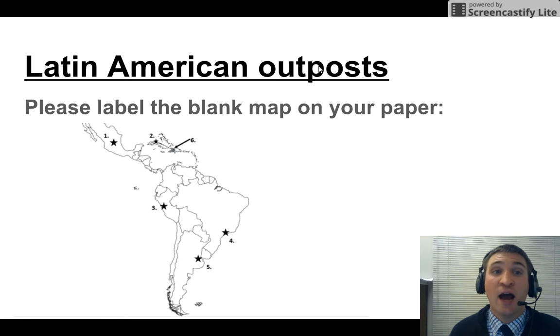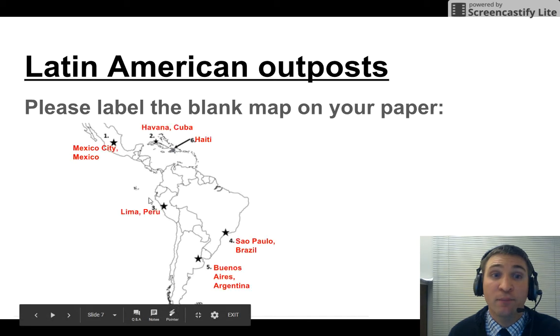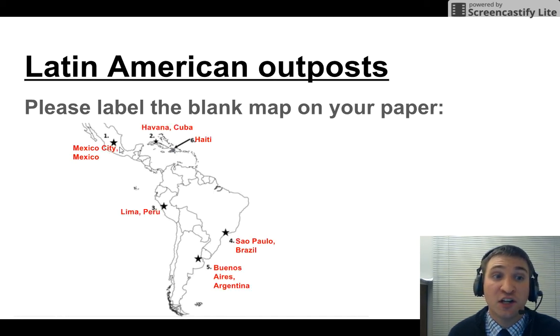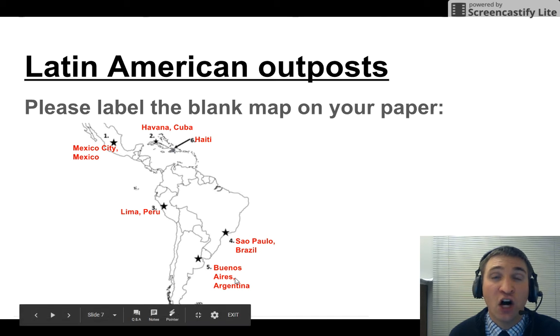More on these outposts. It's time to label them. Where are they? Here's your blank map. There are the cities. Number 1, Mexico City, Mexico. Number 2, Havana, Cuba. Number 3, Lima, Peru. Number 4, Sao Paulo, Brazil. Number 5, Buenos Aires, Argentina. And number 6 is the country of Haiti.